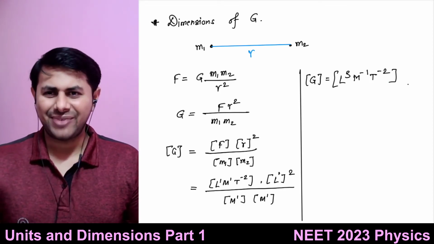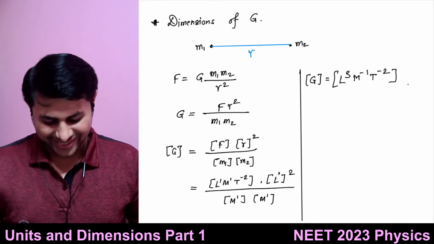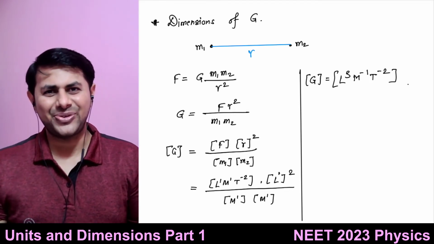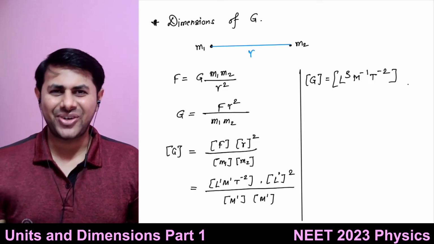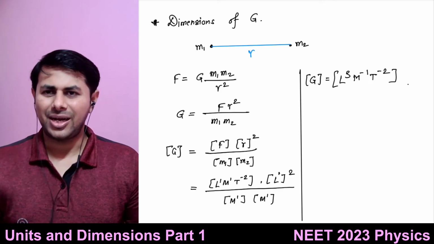Please check my algebra. If the calculations are correct, then these are the dimensions of the universal gravitational constant. If they are not correct, then it's wrong. Okay, so got this? How to find out dimensions?